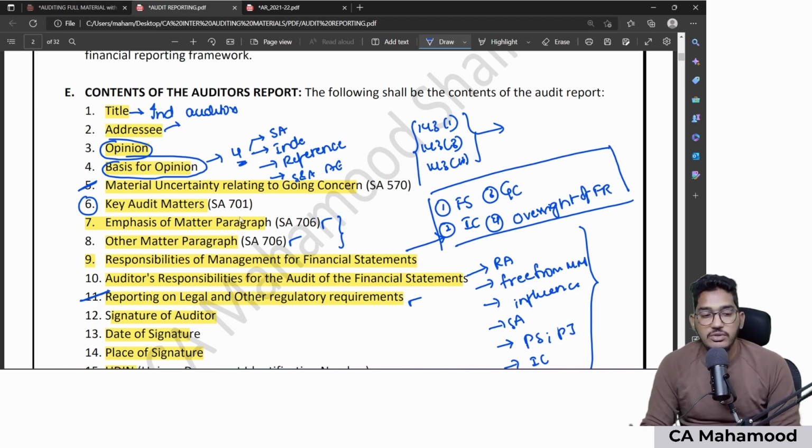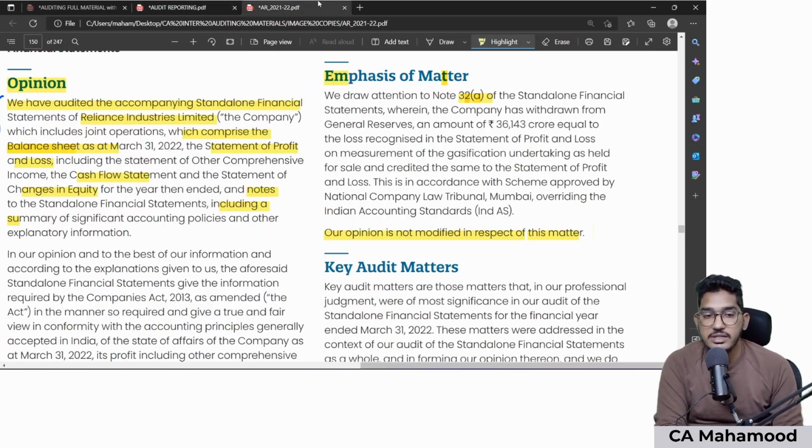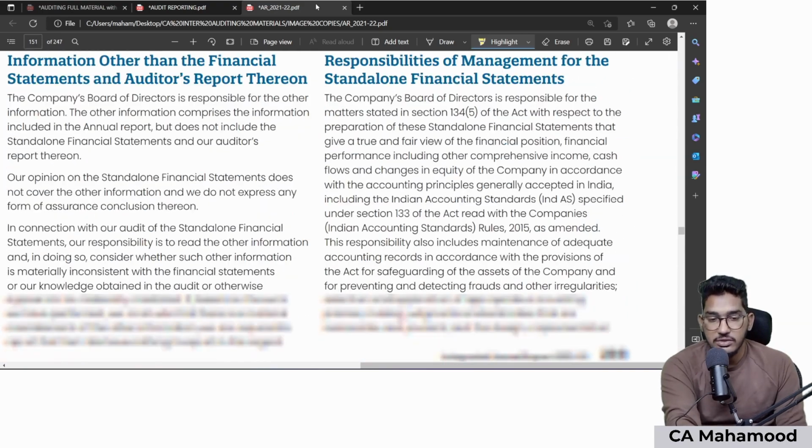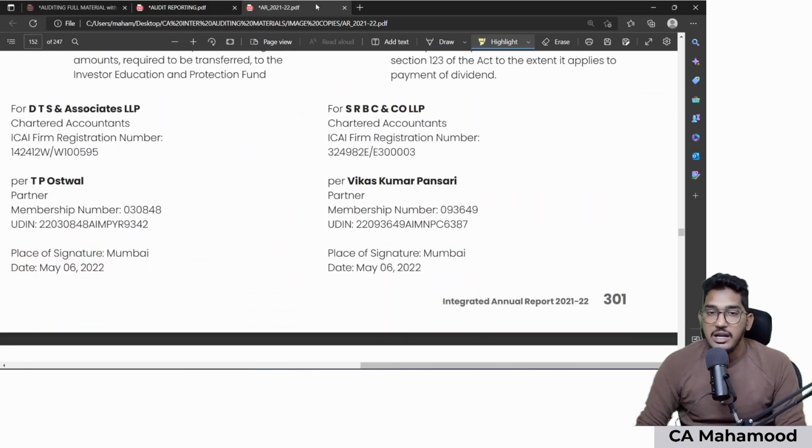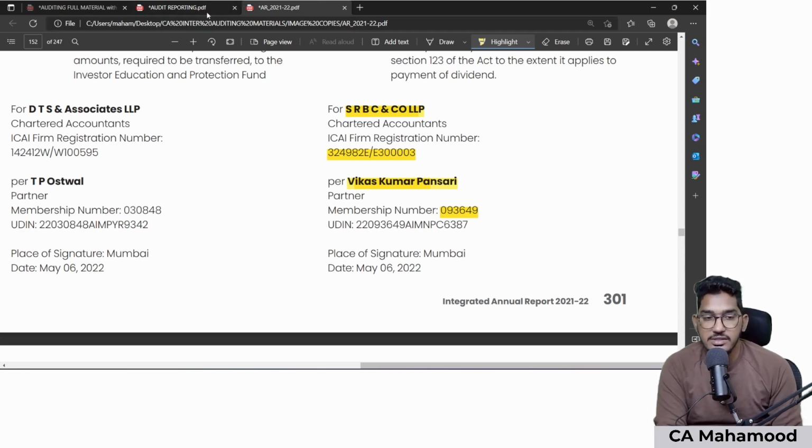Then comes the signature of the auditor. After giving all the contents, the auditor's signature should be given, and for how to sign it, they have given instructions. You have to mention the name of the firm and the firm membership number. Along with that, on behalf of this firm, the name of the partner who is signing and his membership number should also be there. Clear, everybody? While signing the audit report, the auditor should sign in his personal name, mention his personal membership number, tell the name of the firm, and even give the firm's registration number. So all these details should be given in the signature.